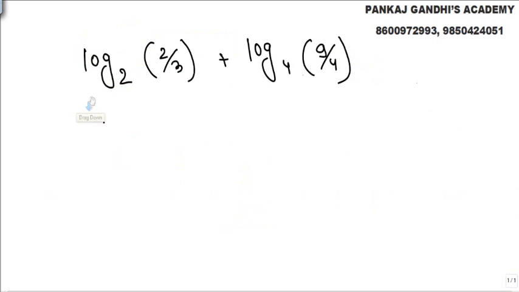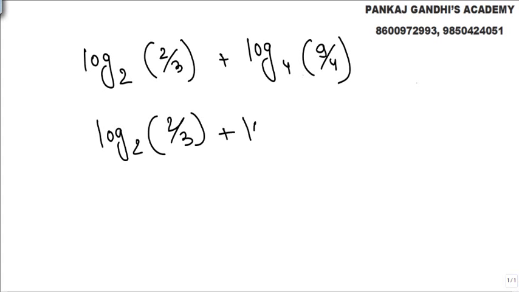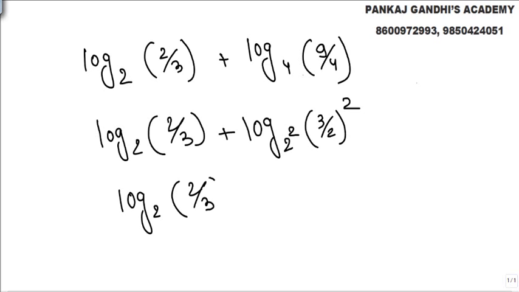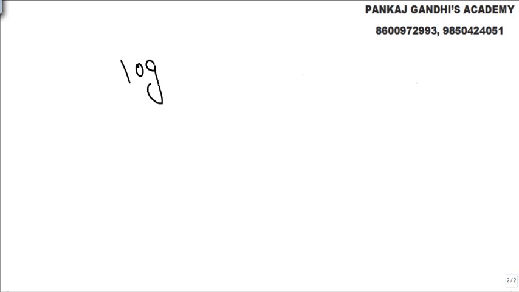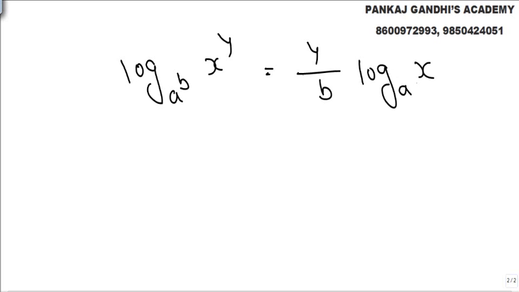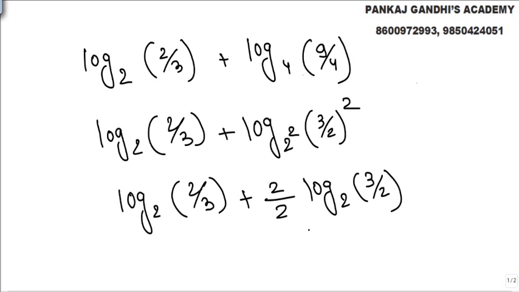Look, simply we can write it as log 2 to the base 2 by 3 plus log, this can be written as 2 square, and this can be written as 3 by 2 bracket square. Look, it's all about knowing the properties, nothing else, and this will be nothing but 2 by 2 log to the base 2 3 by 2. What is the property? Quickly look. The property is log a to the base b x raised to y is nothing but y upon b log to the base a x. So that's what we applied here and we got this.